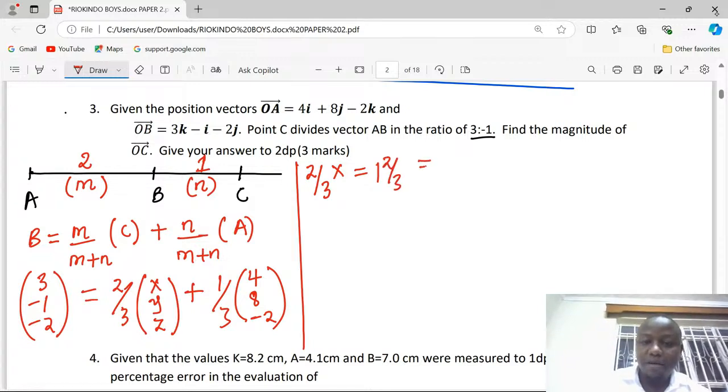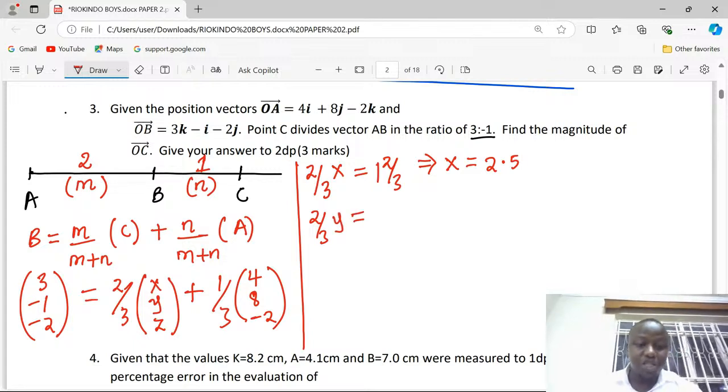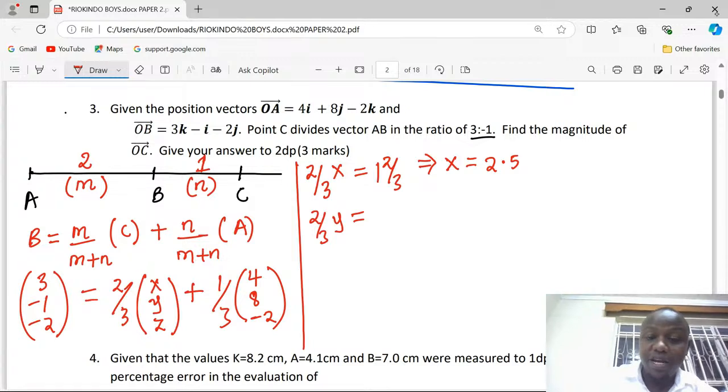This means finally x shall be 2.5. Then we can check on 2 out of 3 of y: we remain with 2/3 y, we have to say 1/3 times 8. That is 8/3 taken to the other side. So it's already -1 minus 8/3, and that will give us -3 2/3.